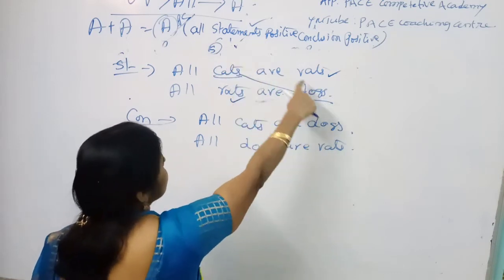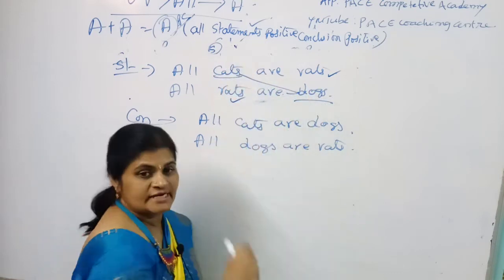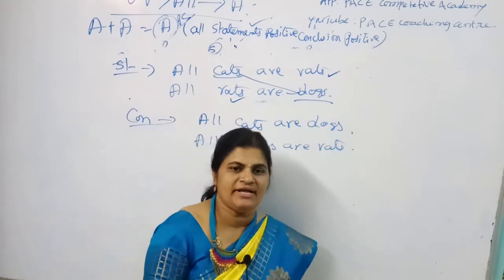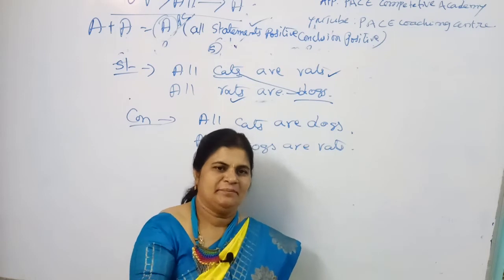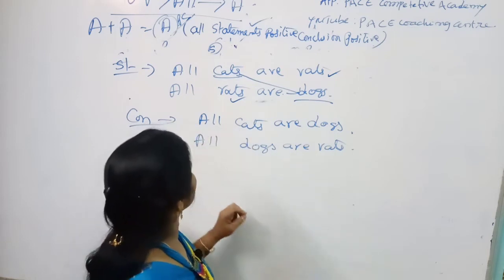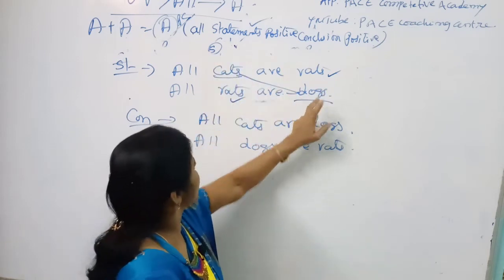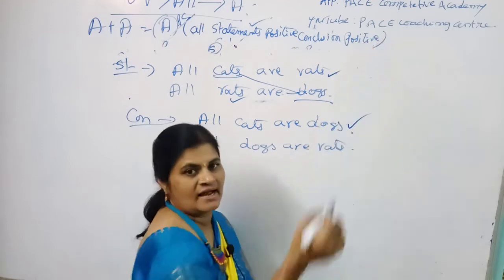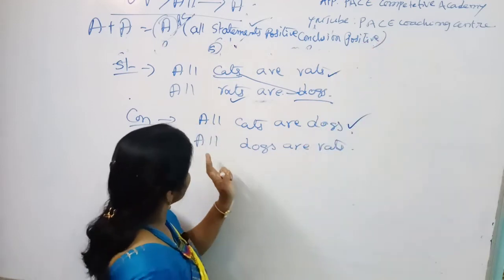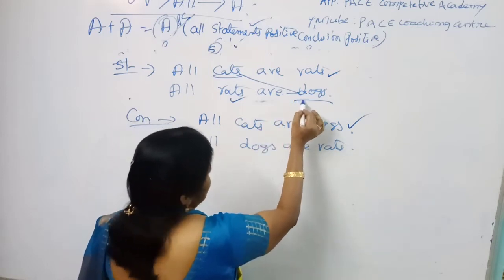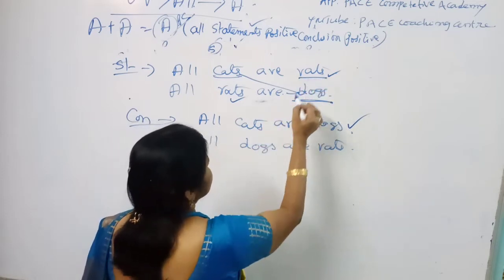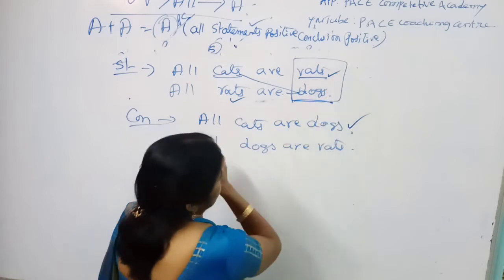If all cats are dogs, it means you are clubbing the first statement's subject with the second statement's predicate. Which category does that come under? PC, perfect conclusion. So simply you can say that all cats are dogs. This is exactly the correct answer. While coming to the second one, all dogs are rats. See here, no confusion. Dog is here, cat is here. Can we club both these?